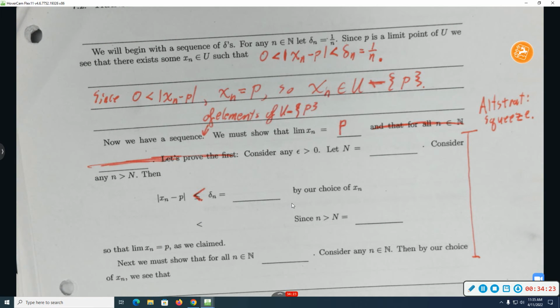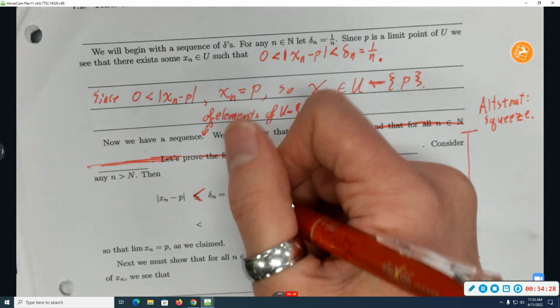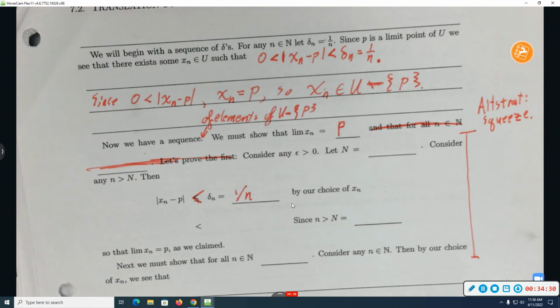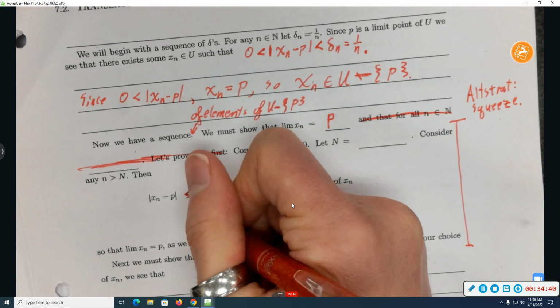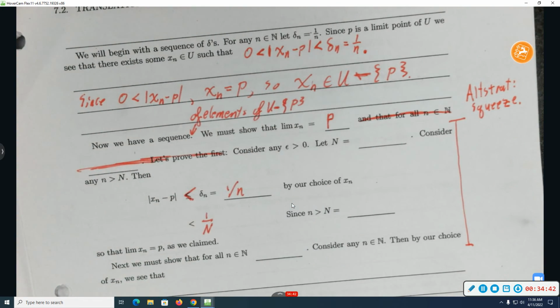And what is delta n equal to? 1 over n. All right, I eventually need that to be less than epsilon. 1 over n gets smaller as n gets bigger. So since little n is bigger than big N, this is less than 1 over big N. Is there a choice of big N that you could use to have that be equal to epsilon?